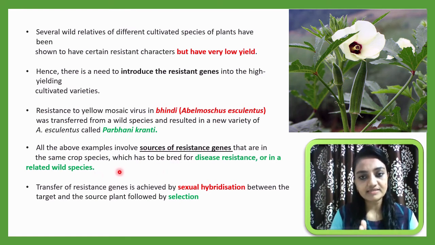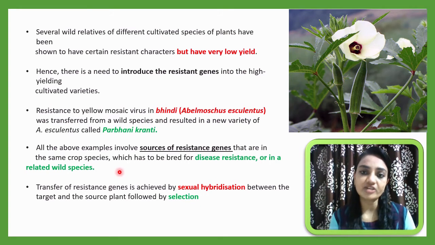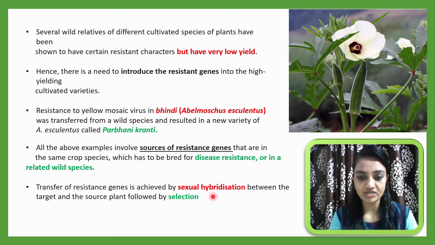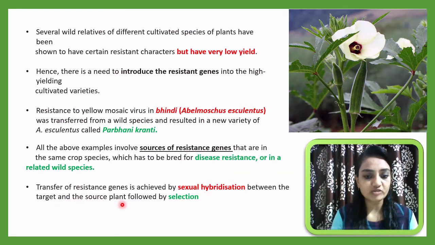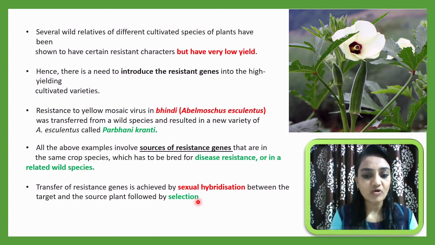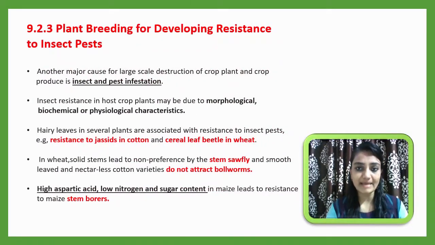So if this type of resistance is already present in that particular species. Okay, so by using this genetic engineering, we are just transferring from one organism to another to develop the disease resistant plant. Transfer of resistance genes is achieved by sexual hybridization. You know very well what sexual hybridization is, between the target and the source plant, followed by the selection. First hybridization occurs, and after hybridization, from the progeny, the organism containing the desirable character will be selected, and that is called selection.